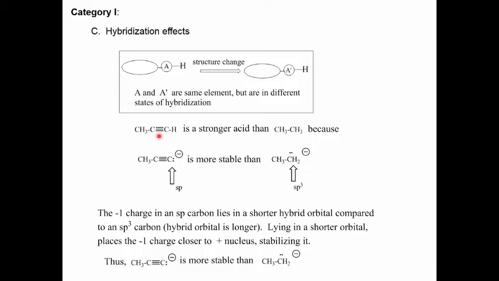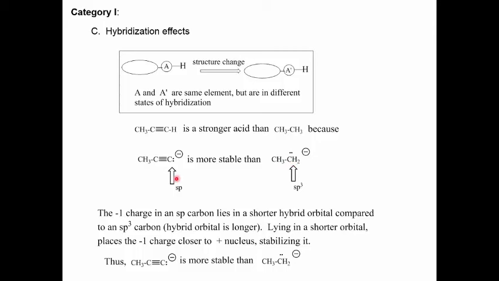The alkyne shown here turns out to be a stronger acid than ethane. Well, why? We can understand that if we look at the conjugate base that each one forms. Here's the conjugate base formed by the alkyne, and here's the conjugate base formed by the alkane. We need to look at the hybridization of the carbon that bears a negative charge. So in the alkyne, the carbon bearing the negative charge is sp hybridized. The conjugate base formed by the alkane is sp3 hybridized.